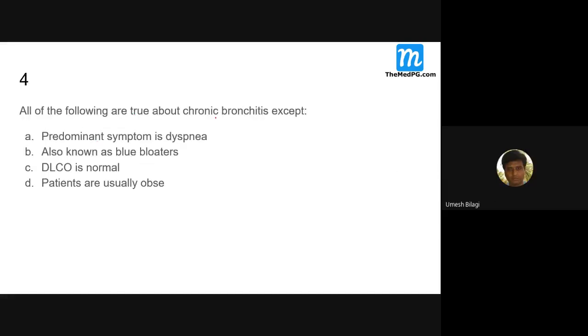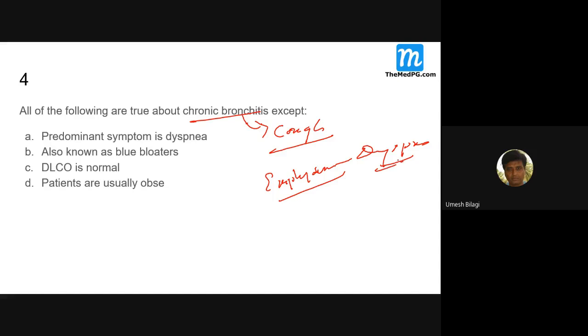All of the following are true about chronic bronchitis except: dyspnea is not the predominant symptom. It can occur in a long-standing case, but it's not predominant. In emphysema the predominant symptom is dyspnea, but in chronic bronchitis cough is predominant.